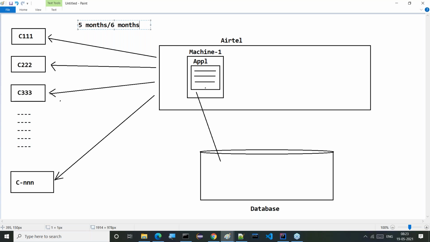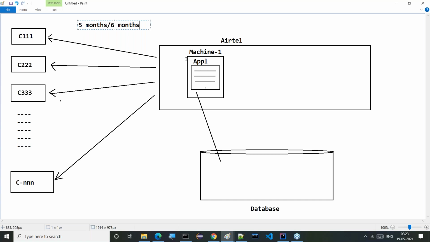To generate a particular month's bill, if it takes 5 to 6 months, understand guys what I'm telling you, is there any meaning for our application? Is our application scalable? Is there any meaning for what we are using? No. So what is the solution?